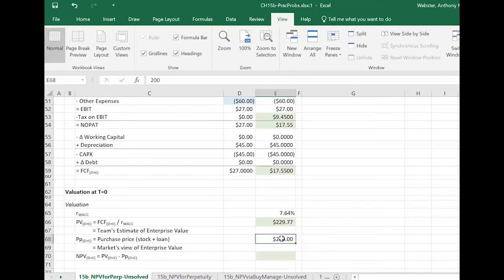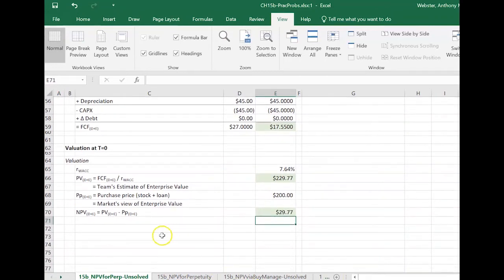Okay, so this is the market's estimate of the enterprise value, right? It's the total amount required to buy all the shares of stock and refinance the existing debt, which in this case is equal to 0. And now the NPV of this project for our team is, again, the present value of every cash flow for them for this project, which is the present value of what the firm is going to make available to them going out till the end of time, minus their negative cash flow at t equal 0. So that's going to be equal to what they get in present value terms, right, minus what they have to pay out in present value terms, and that's